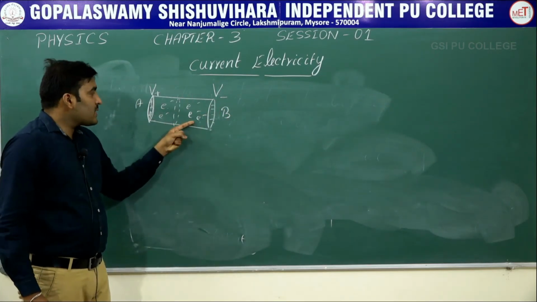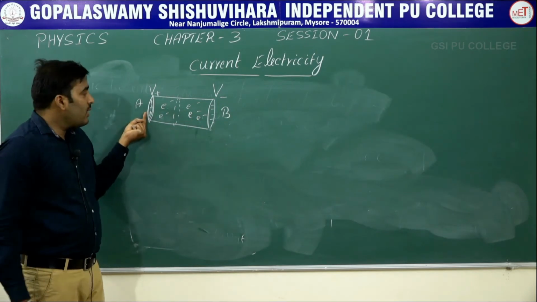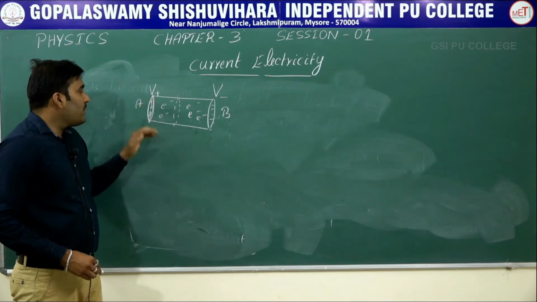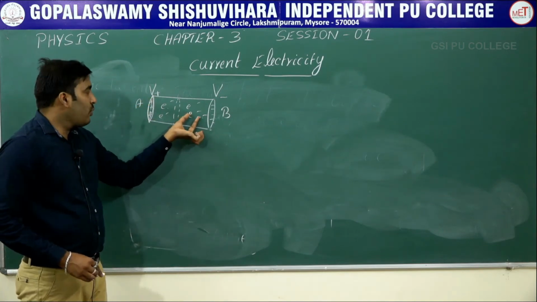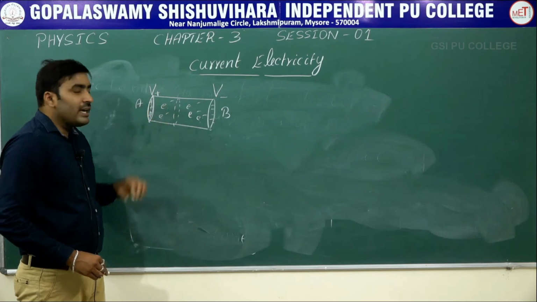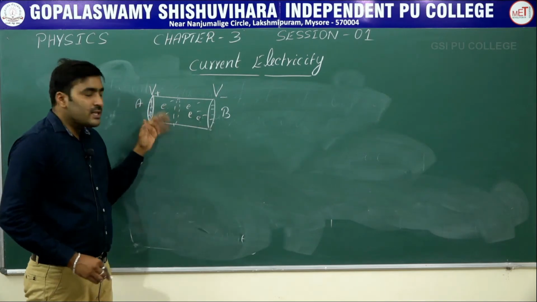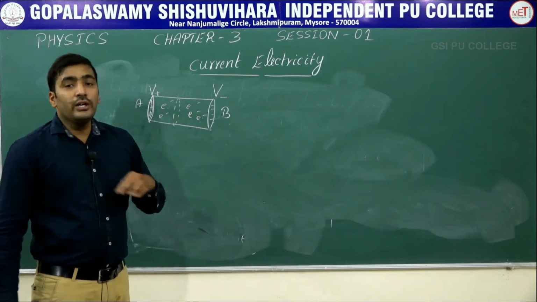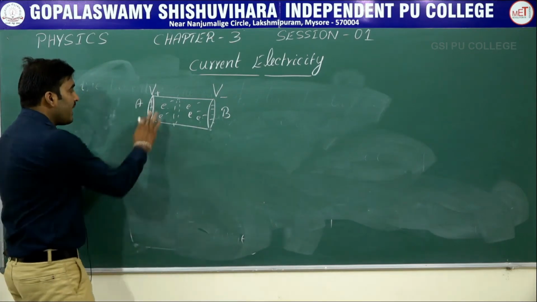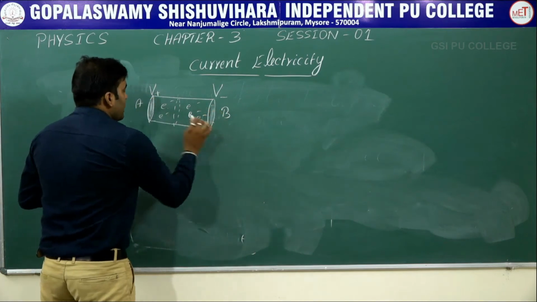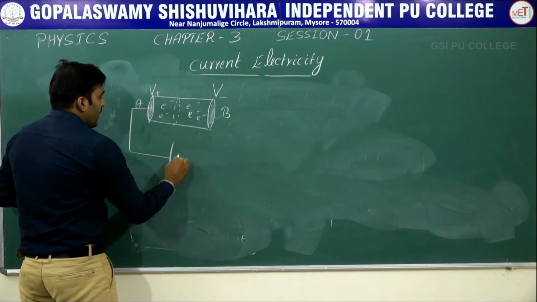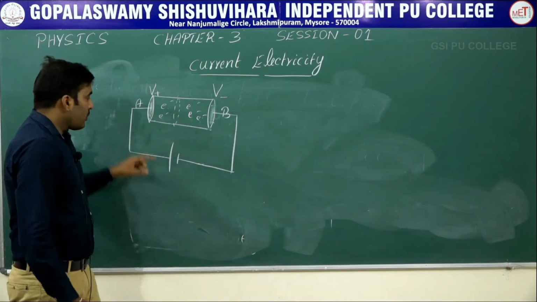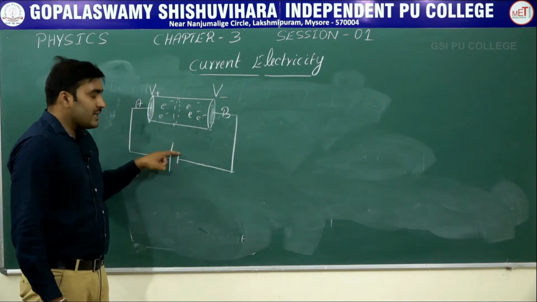If all the electrons are now flowing towards this end A, after some time what may happen is, this charge may get neutralized because these are electrons which are flowing to this end. Then there is no potential difference, then there is no current. So in order to make the current flow continuously, we need some external device that is called a cell or a battery. We have to connect this conductor with an external source called a cell or a battery.